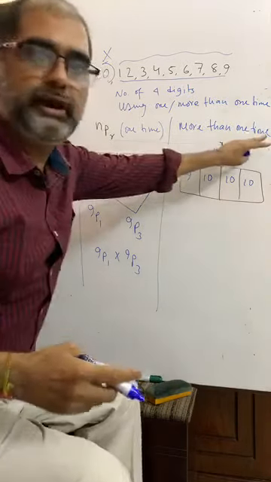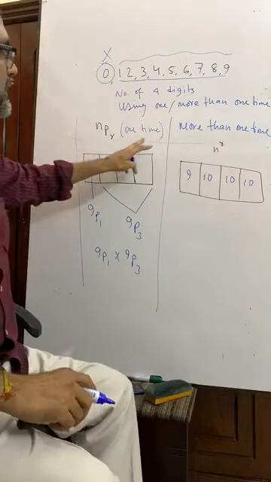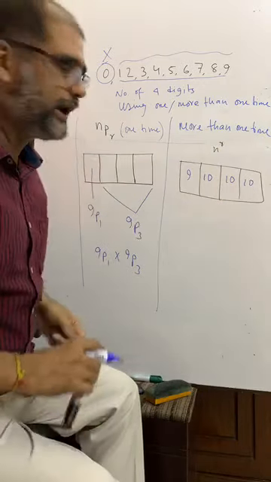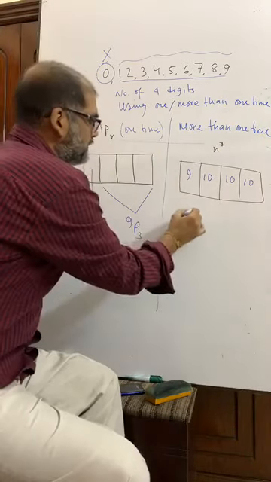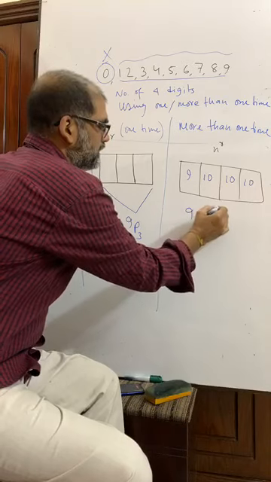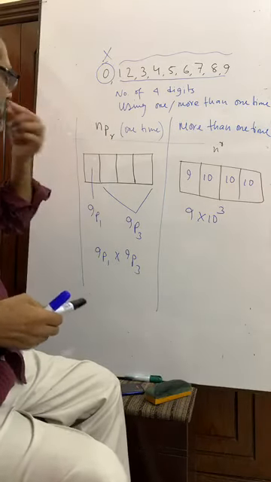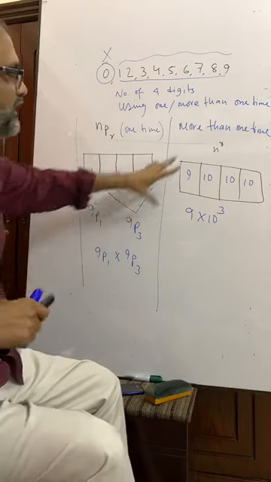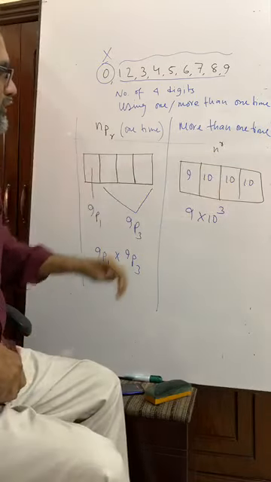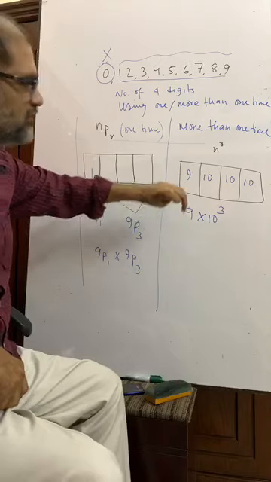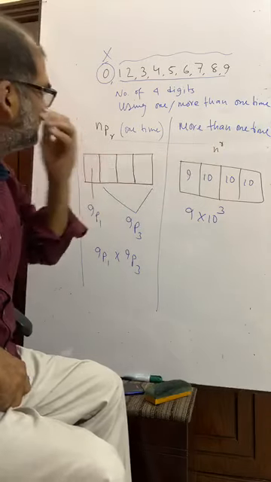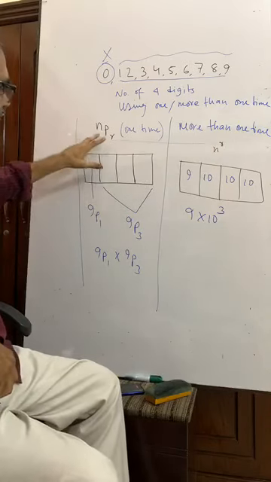Please see, it is one time and more than one time. That means we have 9 into 10 to the power 3. So this is for using only one time, and this is for more than one time. When it is more than one time, the format is n to the power r. For one time, it is nPr.